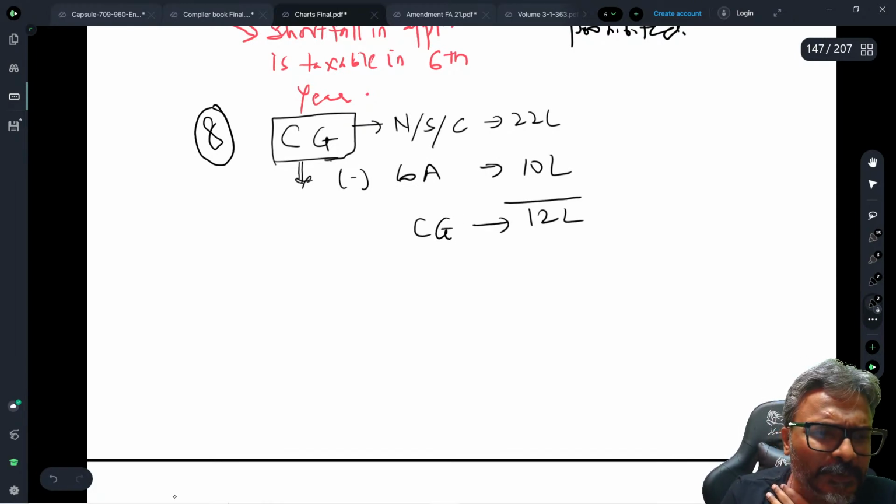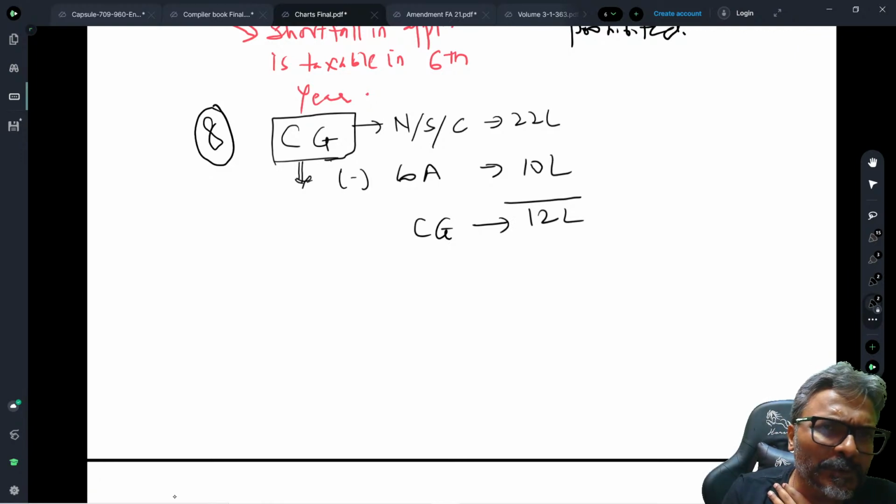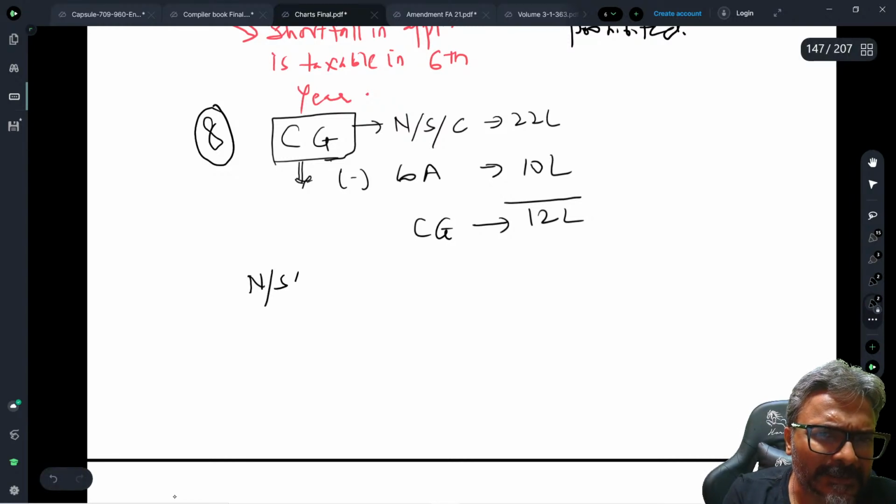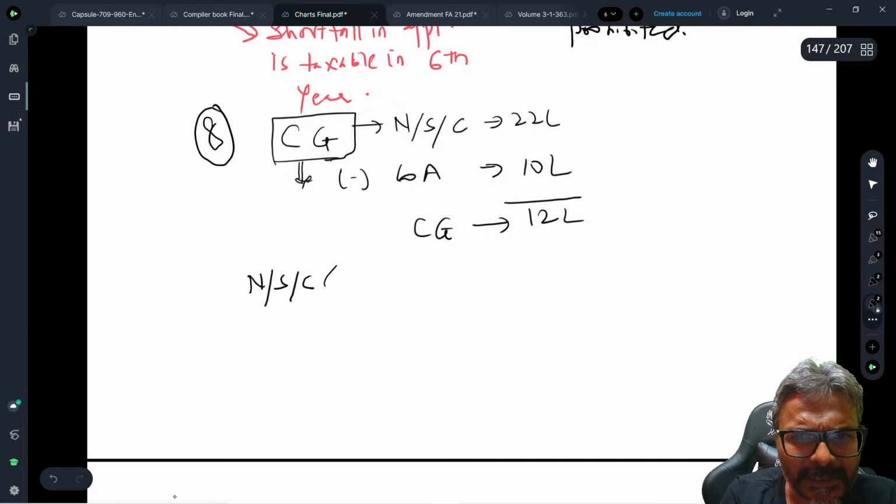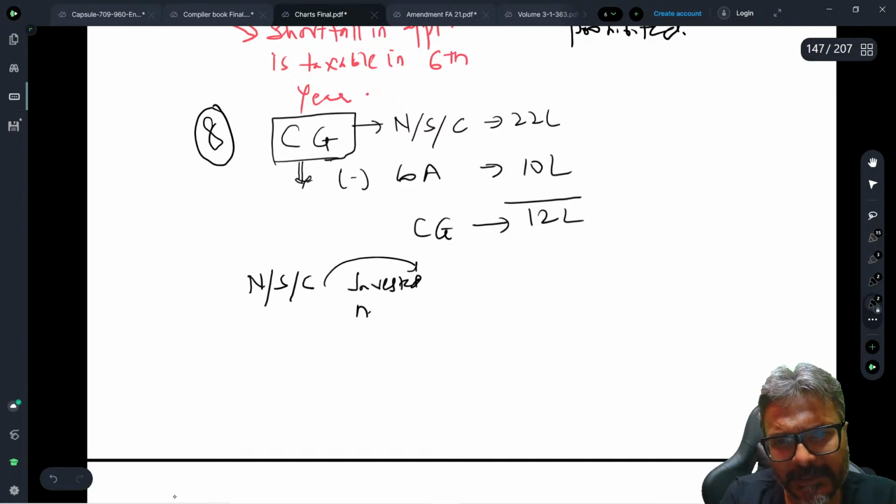This is the capital gains which you want to exempt. Fine, you will be in a position to exempt it. Now, in the examination question, they will also give you that the net sale consideration, NSC, is what you have invested in the new asset.